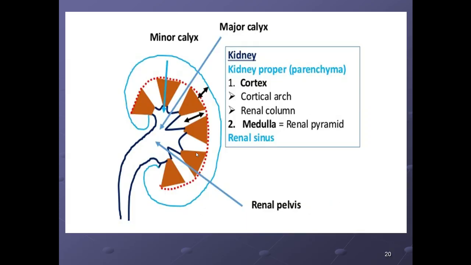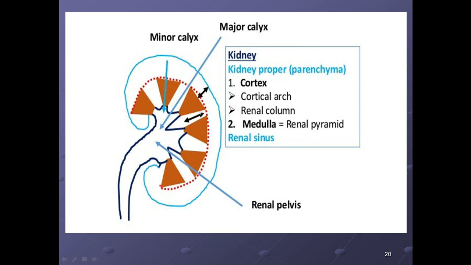One more slide. So this is the cortex, here is the medulla, these are the pyramids, with the base near the cortex, and the apex is where? Inside in the medulla.